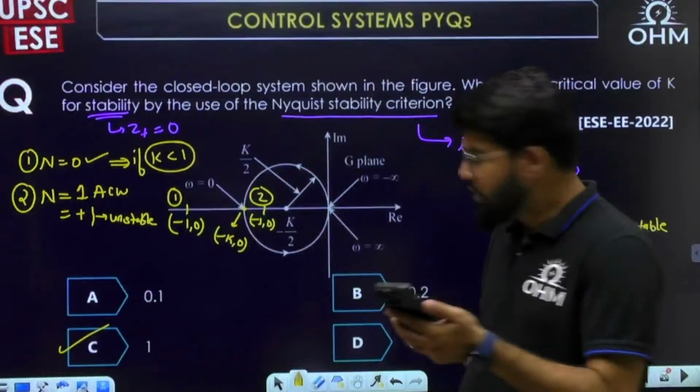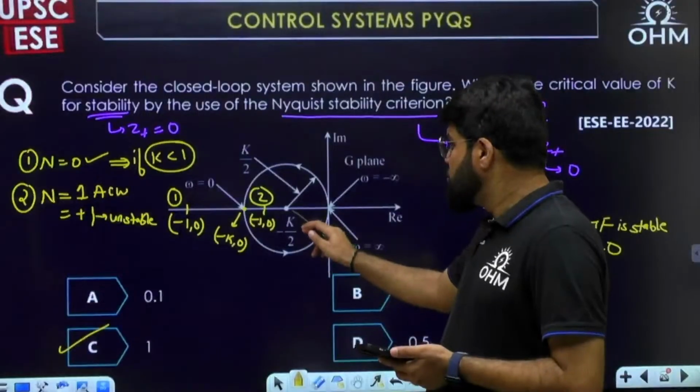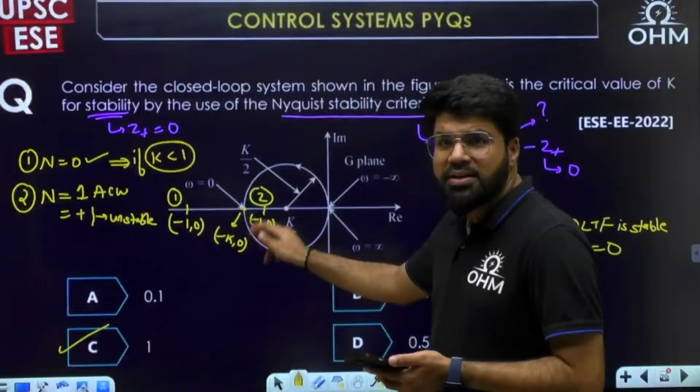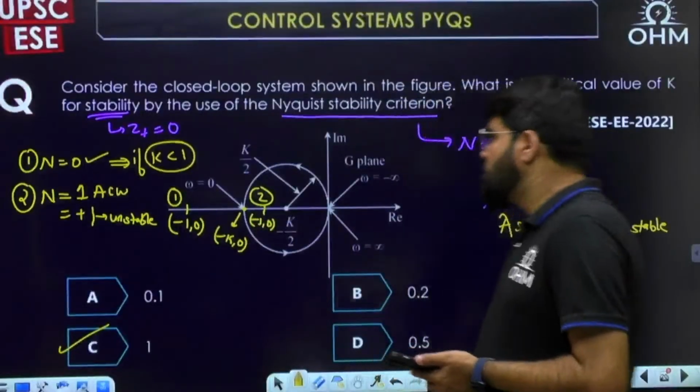Tell me the doubt, Sai Vikas. See, now this is minus k by 2. This is only center, and still radius is k by 2. So how much is this point? Minus k, 0. Minus k, 0.